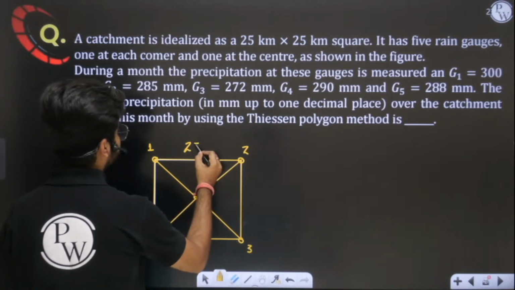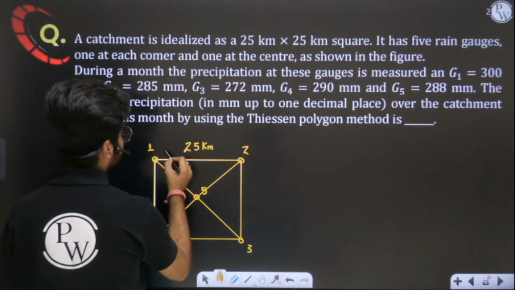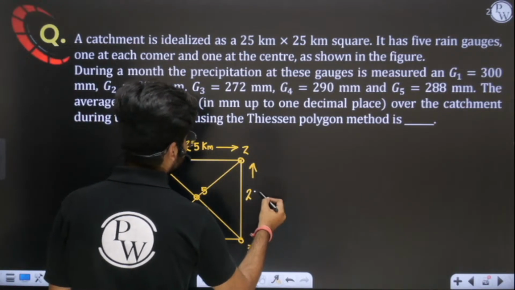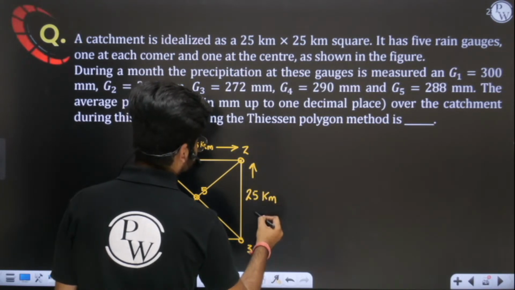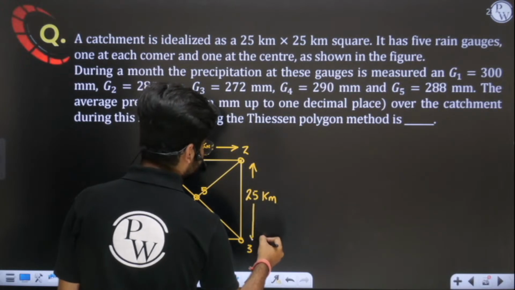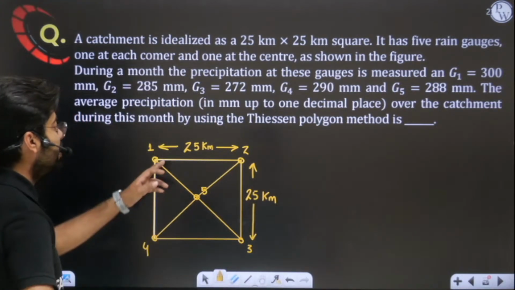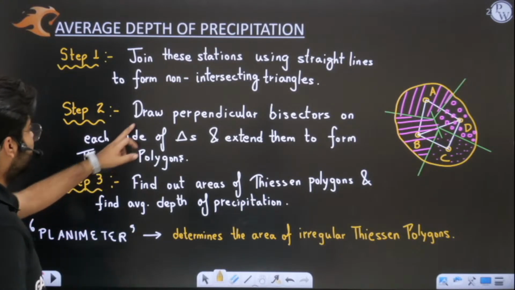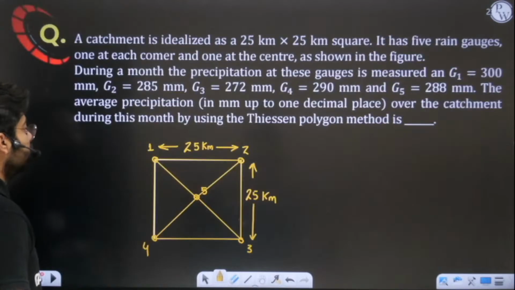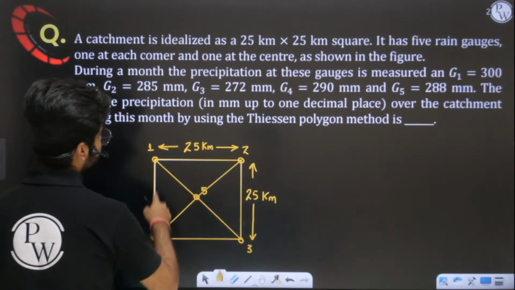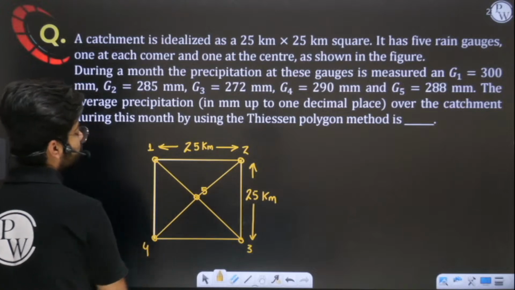So this is 25 kilometers, both the sides are 25 kilometer as the question is saying. Now in the second step, what I have to do is bisect all the lines. The second step is draw perpendicular bisector on each side. So 4 triangles we have. Total sides, if we count 1, 2, 3, 4, 5, 6, 7, 8, total 8 sides we have.